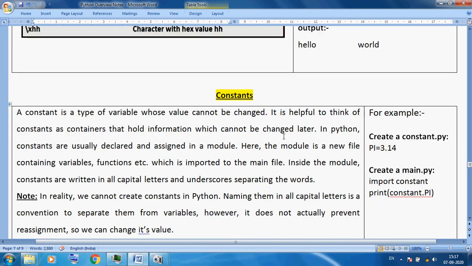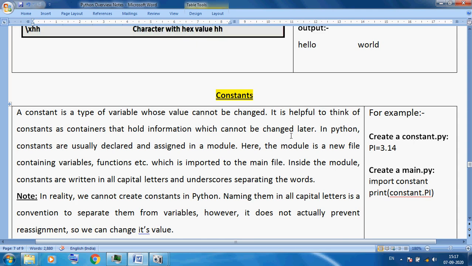In maths you know very well what a constant is and what a variable is. In maths, a variable has a changeable nature. We can change the value of a variable anytime, any place, and in programming we always use it. But a constant means a fixed value, we can't change it again and again, only one time. Suppose the pi value in a circle is 3.14. So this is a fixed value, we cannot change it. The same thing we can use in our programming language. So a constant value is a fixed value, we cannot change it, okay.